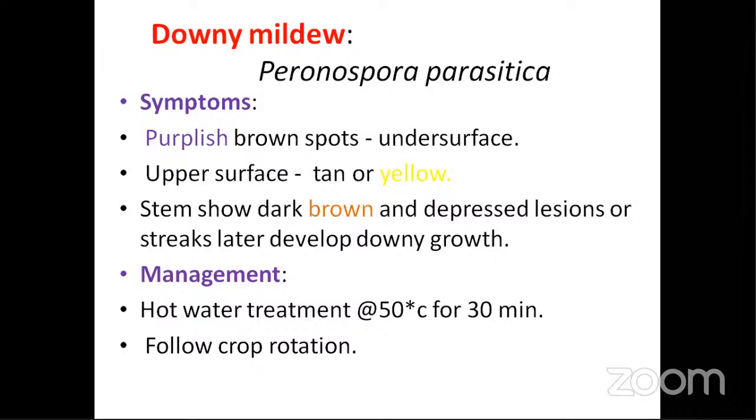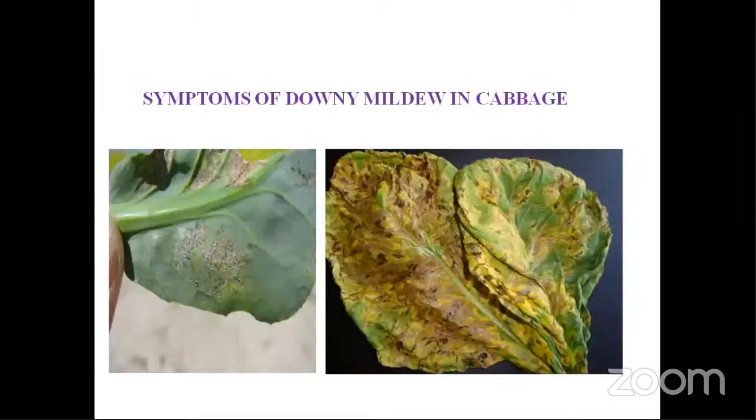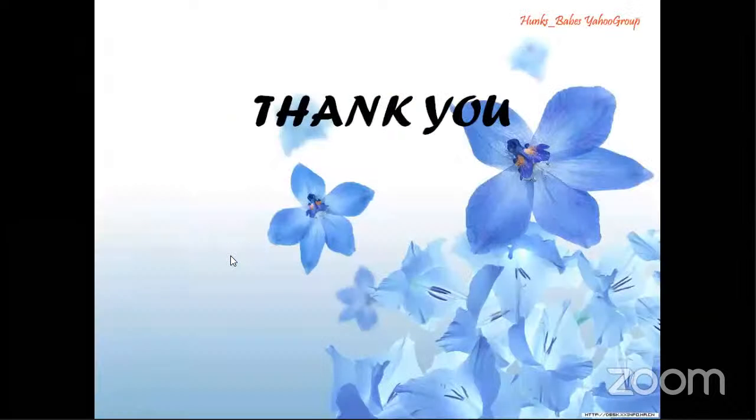For this also, again seed treatment at 50 degrees for 30 minutes. So here you can see the downy mildew symptoms. On the upper surface it is yellow and brown, but when you turn the leaf it is purplish in color on the lower surface. And with this I have completed cabbage. Already somebody is ready for the next class on the other side. We will cover the other cole crops slowly.